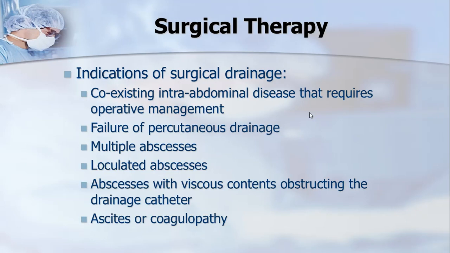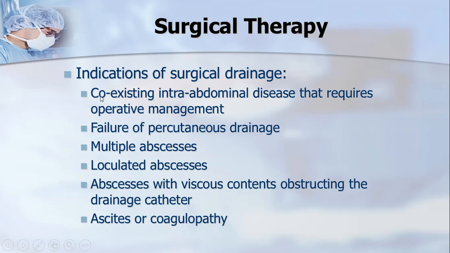So, in contrast to catheter placement, which is a minimal invasive thing, when it fails, we eventually have to come to surgical treatment. When, of course, because of various reasons, the catheter drainage is not successful, we have to resort to surgical therapy.